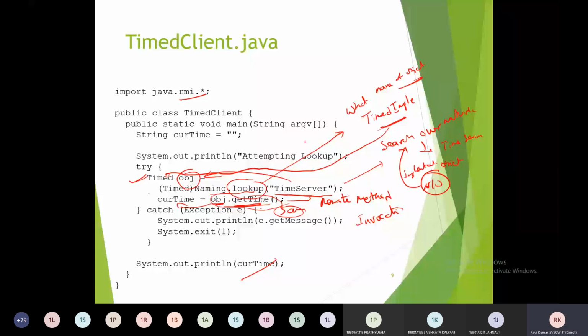You already told Naming.lookup returns a TimedImpl, but the TimedImpl object we are storing into the Timed object. Is it possible or not? Sir, as Timed contains an unimplemented interface, here we are defining it, sir.